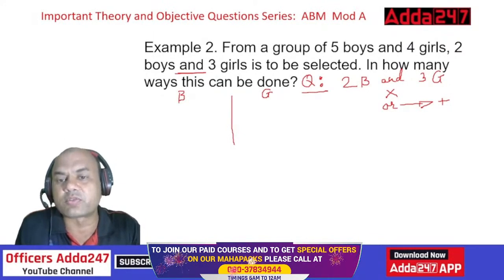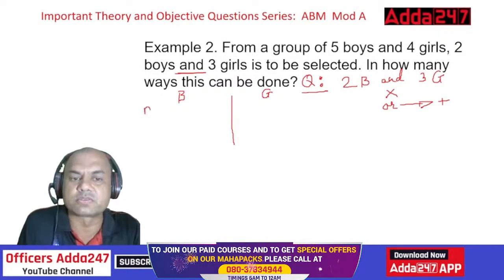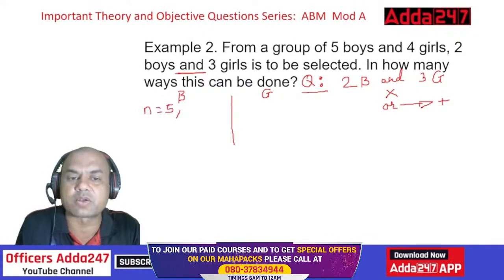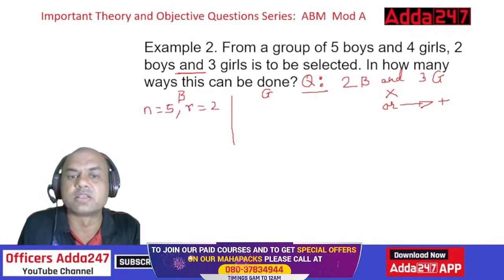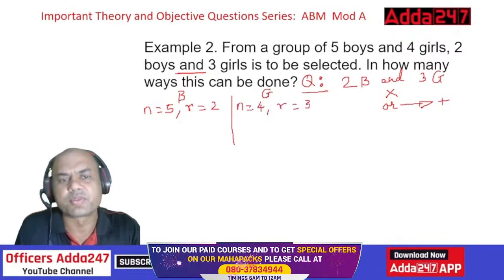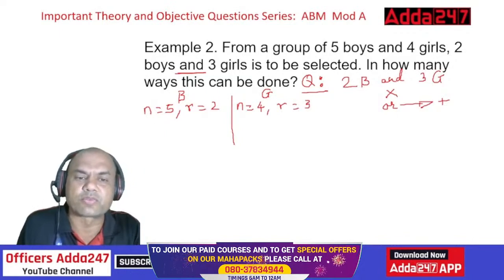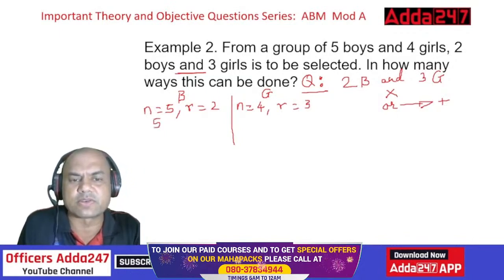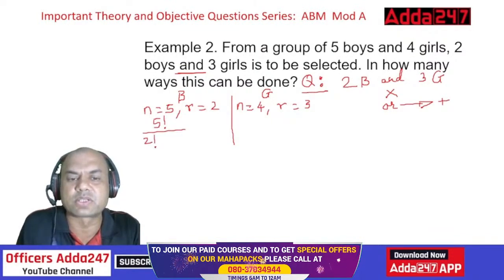How many boys are there? 5. So total n equals 5. How many are to be selected? 2 boys are to be selected, so R equals 2. In girls, what is the total number of girls? 4, so n equals 4. What is required? R equals 3. Now find out the number of ways for both. So it is NCR. So 5 factorial, again using the same formula, upon 2 factorial, that is R factorial, into n minus R, 5 minus 2, 3 factorial. Right?